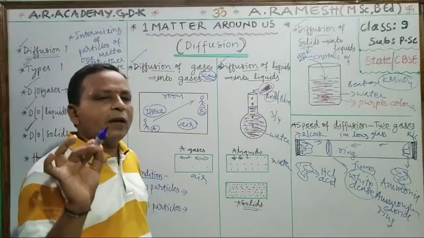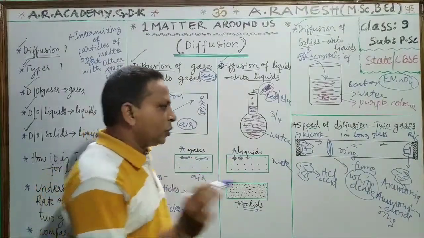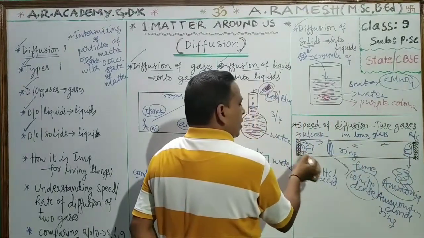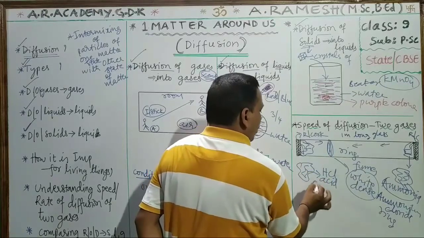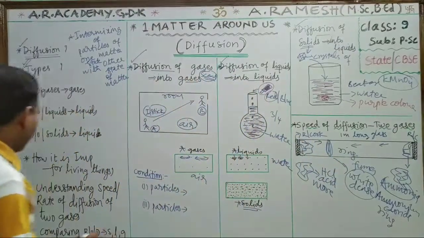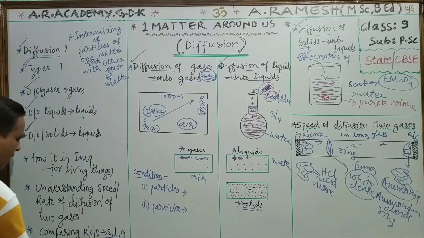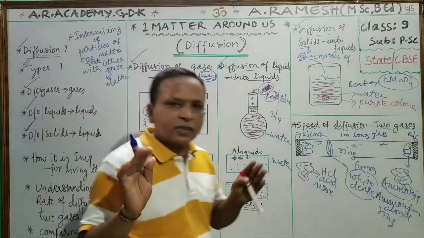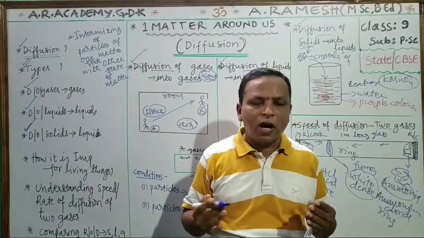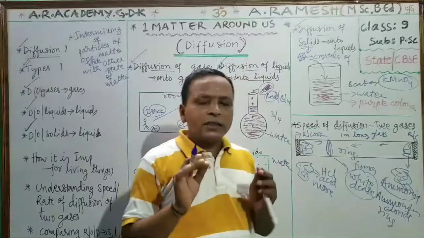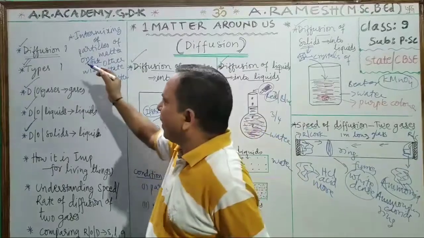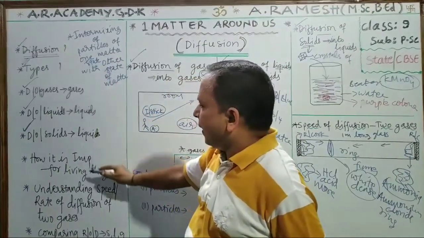This depends upon their molecular mass, molecular weight. So here the molecular weight of ammonia is less, so it travelled more distance. The molecular mass of hydrogen chloride is more, so it travelled less distance. So by this what we have to understand, children, is that the rate of diffusion of solids, liquids and gases is not the same. It changes according to molecular weight or mass, and according to the space between the particles of solids, liquids and gases, children. So I think you have understood what we learned today: diffusion types,